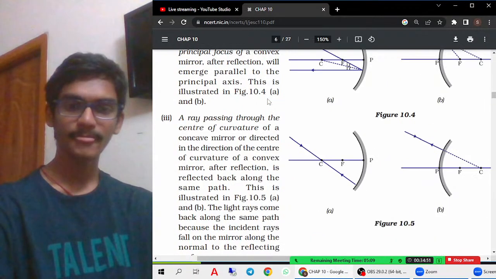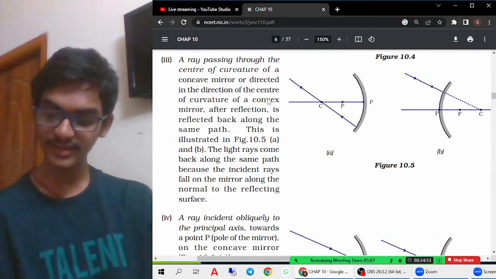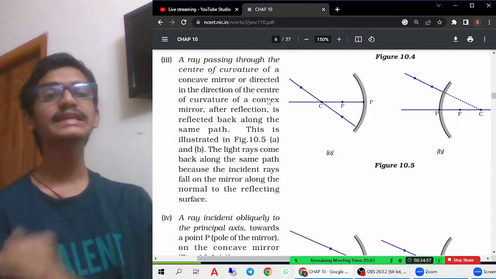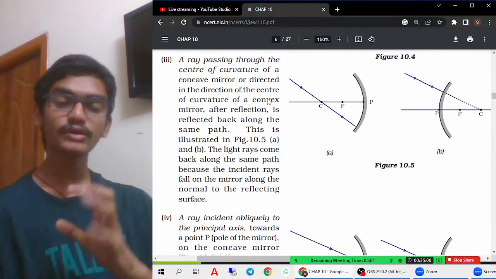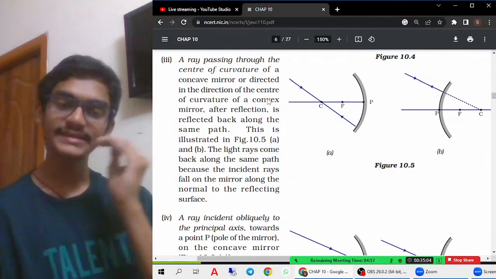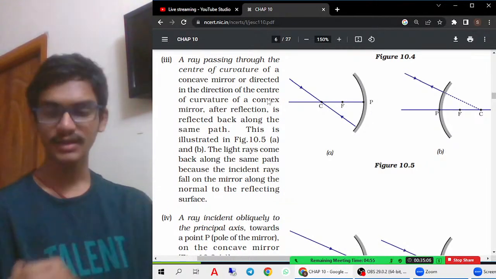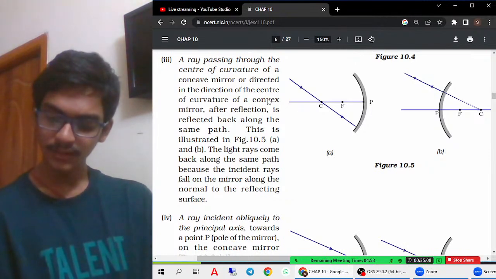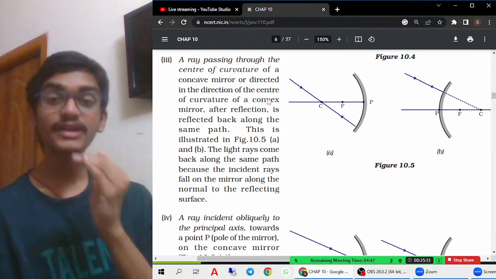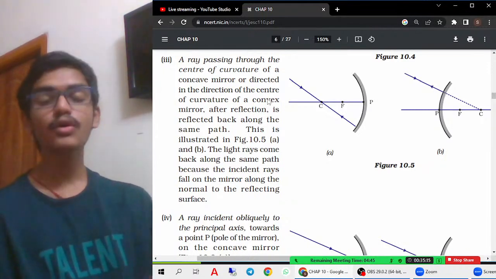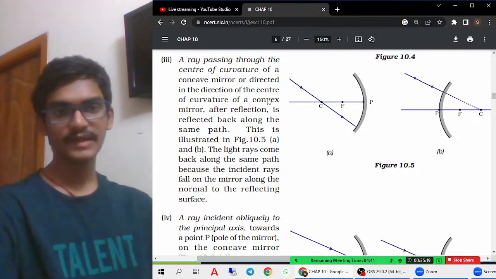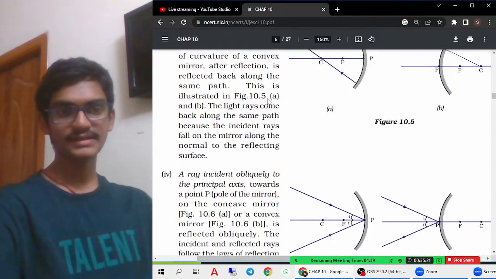The third case is when a light ray is passing through the center of curvature. It will strike the mirror and come back along the same path. So no direction change is seen there. In the case of a convex mirror also, a light ray which is appearing to travel through the center of curvature, after striking the mirror, will reflect back along the same path. That is the third case.